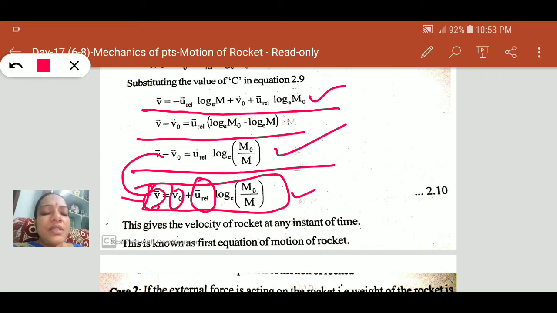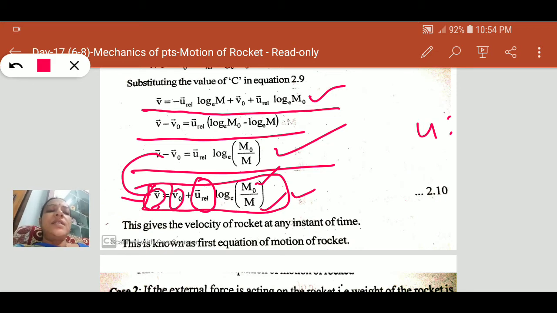Relative velocity u is the relative velocity of the gases and the rocket. m naught is the initial mass, and m is the mass of the rocket at an instant of time. By substituting these values in this equation, we can calculate the velocity of the rocket at any instant.